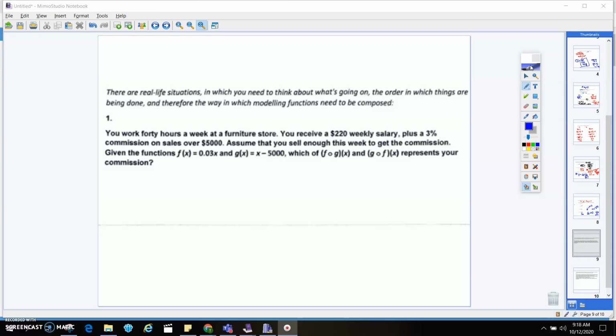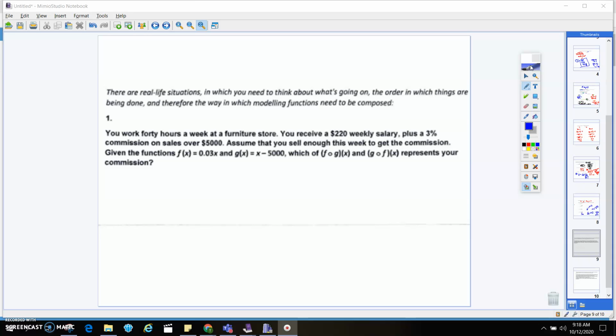So, for instance, you work 40 hours a week at a furniture store. Awesome, great. You receive $220 weekly salary plus a 3% commission on sales over $5,000. Assume that you'll sell enough this week to get the commission. Given the 0.03x and x minus 5,000, which of f of g and g of f represent your commission?